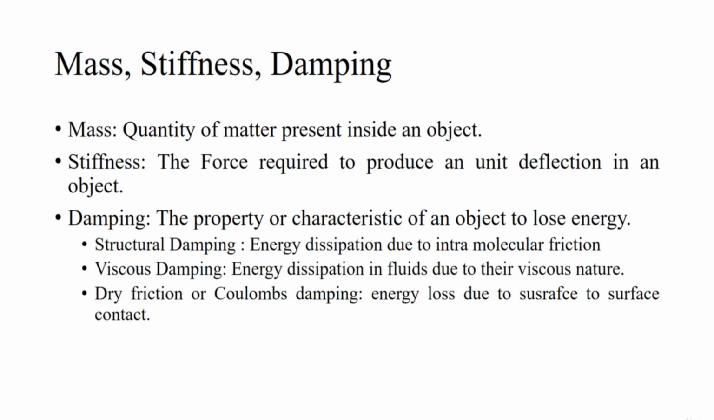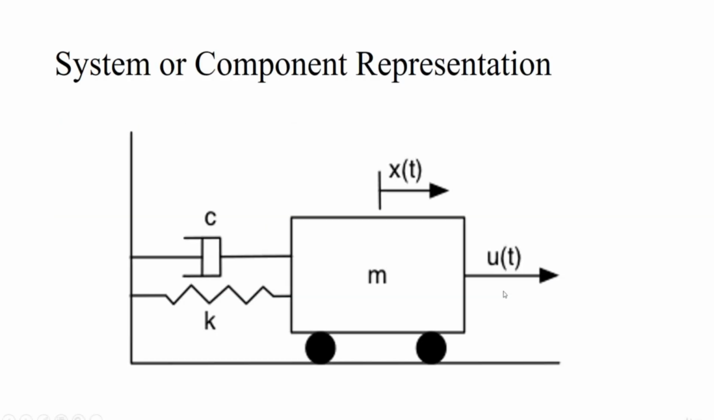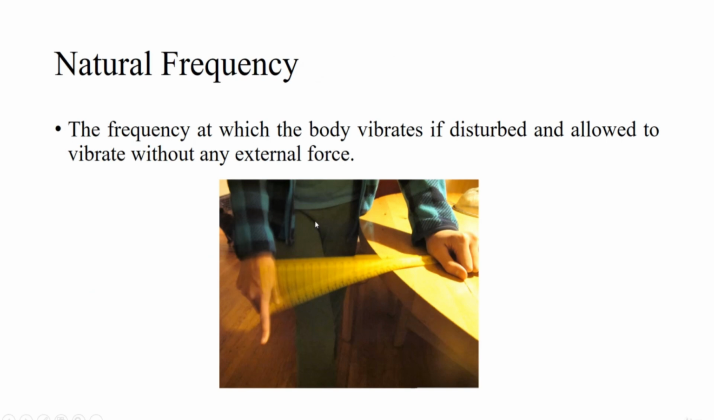So coming to the third property, damping: the property or characteristic of a body to lose or absorb energy. For example, if we go back to the example of this ruler, once I disturb this ruler, after some time it comes back to its mean position and stops vibrating. This is the inherent behavior of any object. Due to the presence of damping, these vibrations are gradually decreased, and after some time the vibrations become zero.